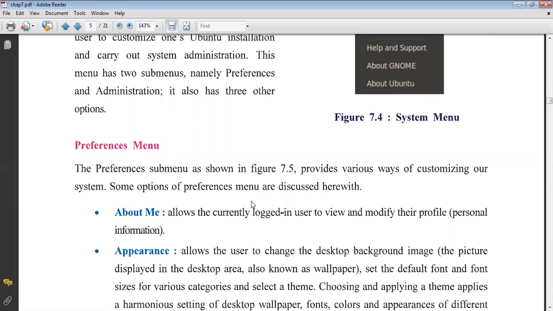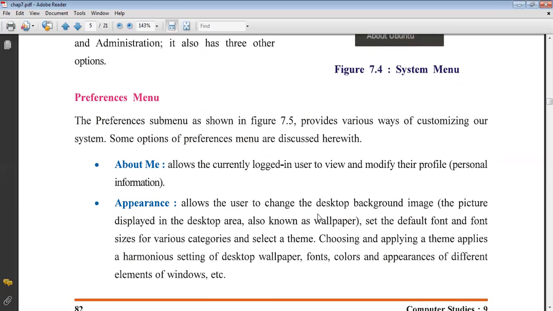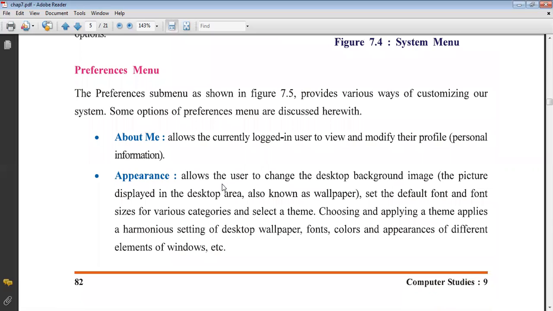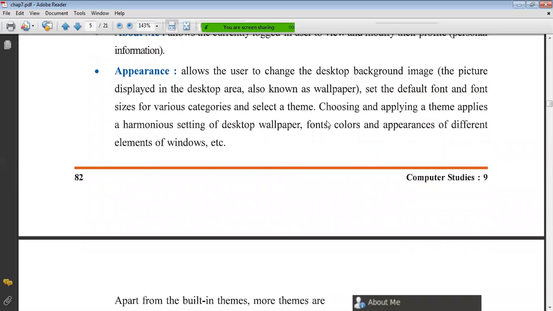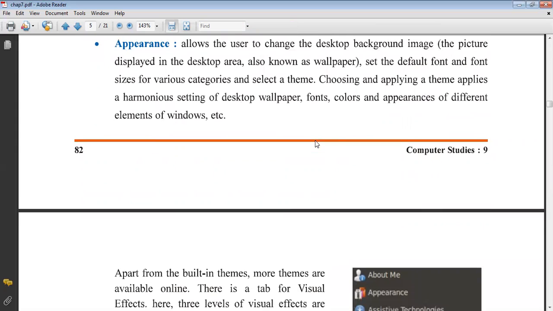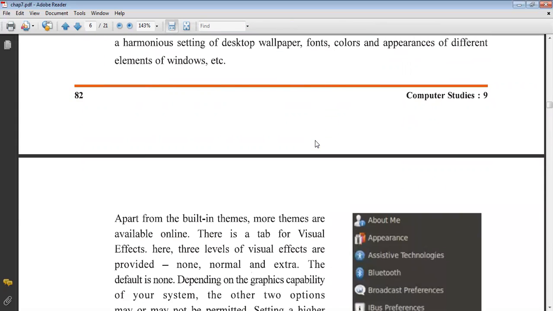Some options of the preferences menu are discussed here. About me allows the currently logged in user to view and modify their profile. Appearance allows the user to change the desktop background image, set the default font size in various categories, and select a theme. In appearance, you are able to set the appearance of your computer, your screen. Choosing and applying the theme applies a harmonious setting of desktop wallpaper, fonts, colors, and appearance of the different elements.